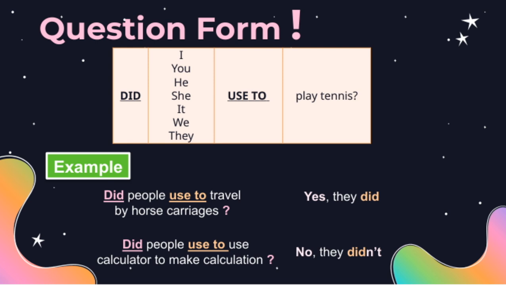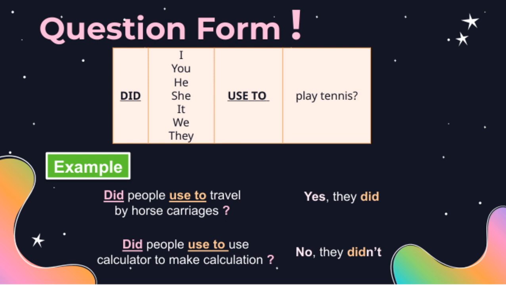Now, let's look at another common question. Did people used to travel by horse carriages? Here's a table showing how we form these questions with different subjects. We use did for past tense questions, and used to talk about habits or routines in the past. So, for example, with I, we say, did I used to play tennis? And for you, it's did you used to play tennis?